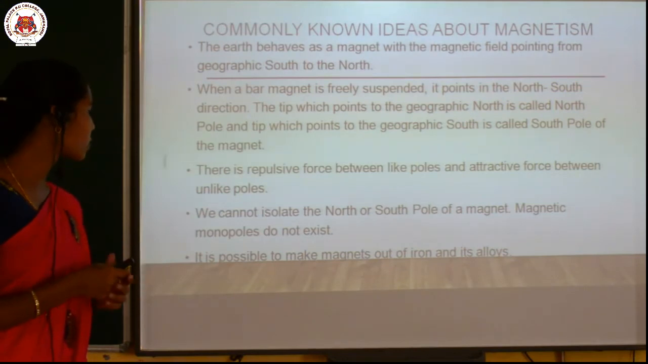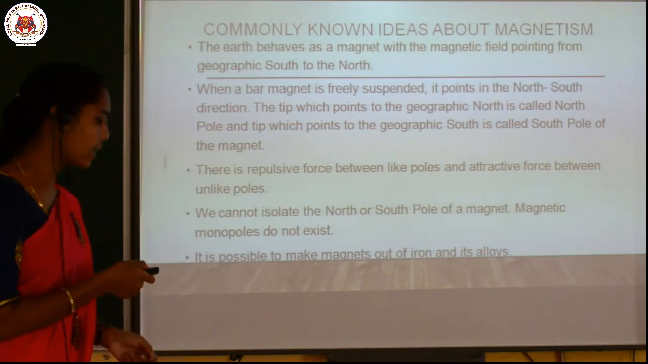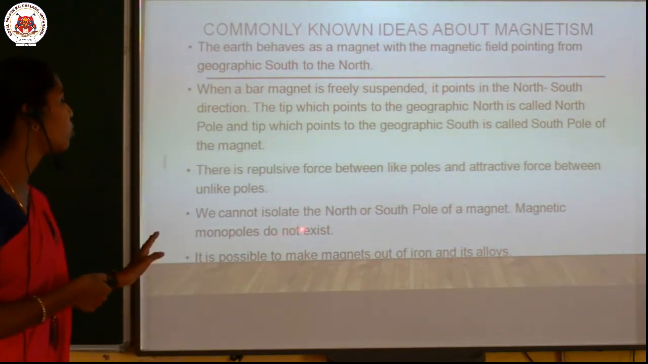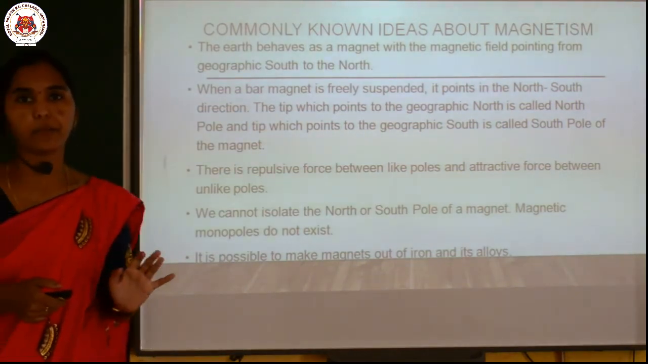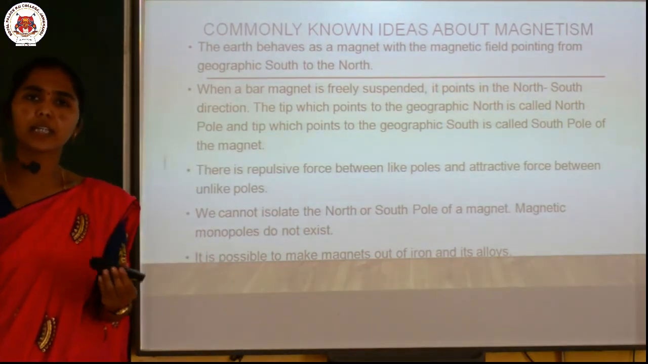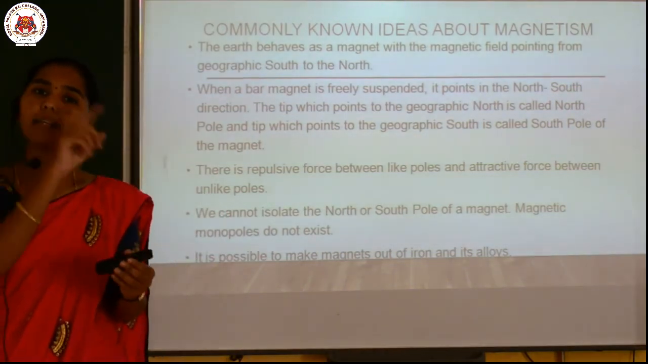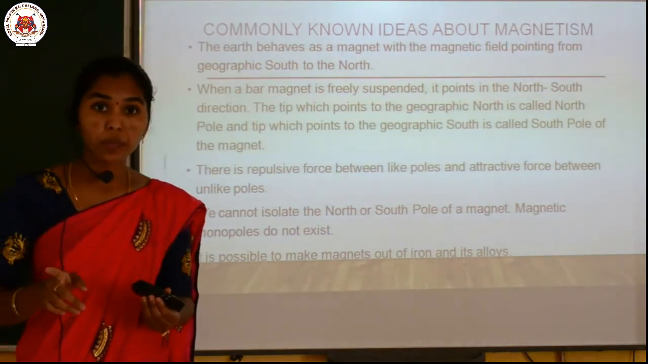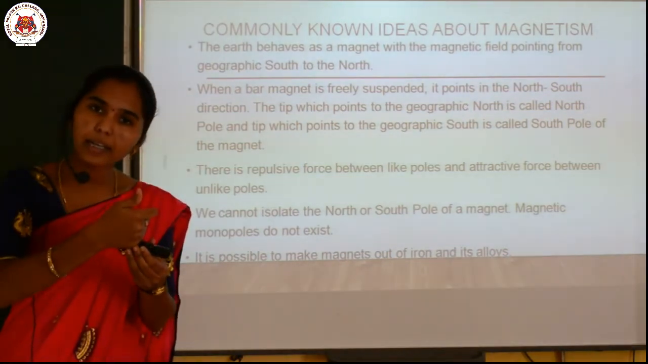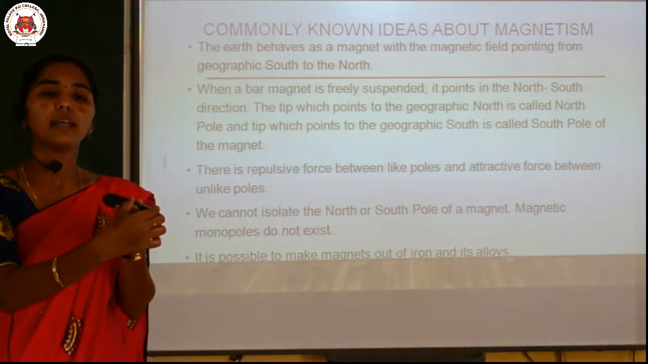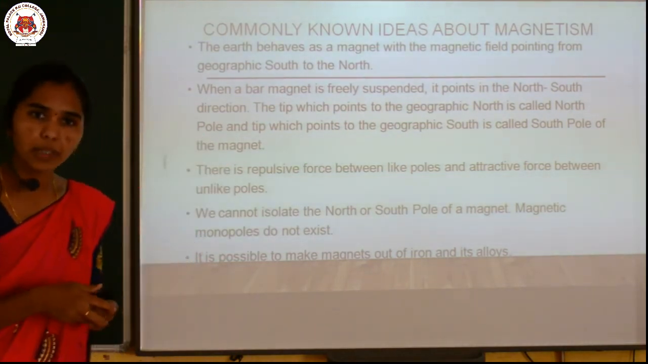Then moving to the next one, we cannot isolate the north or south pole of a magnet. So magnetic monopoles do not exist. See, this is the most important point, because whenever we study, we think that if the magnet is cut and divided into two parts, only a single pole may exist. No, never. Monopole means single pole. If you cut the magnet, you are again going to get pieces of magnet that act as a north and a south pole, right?